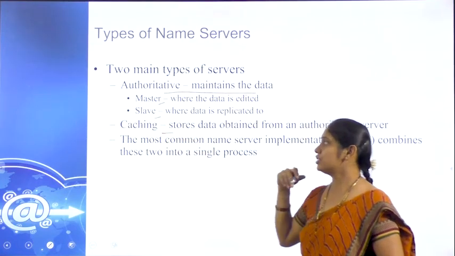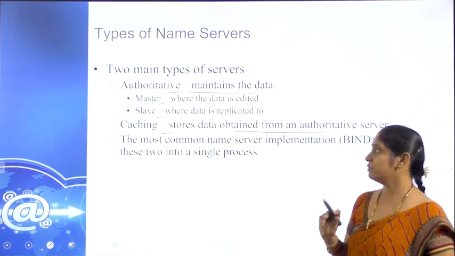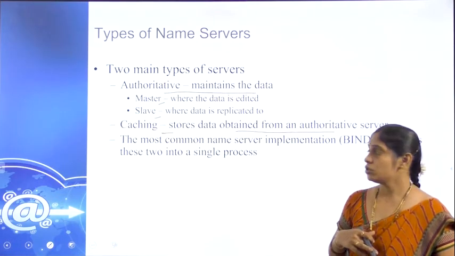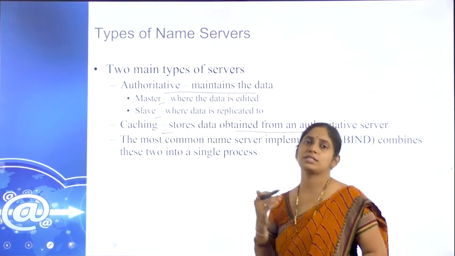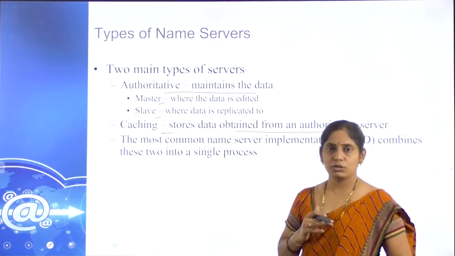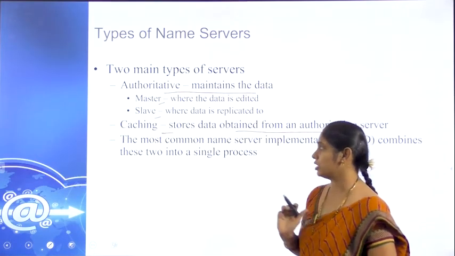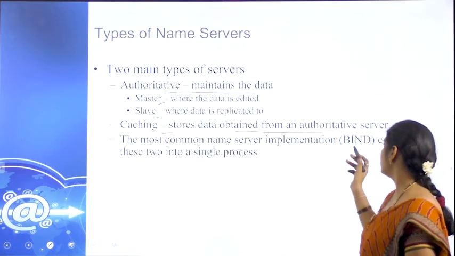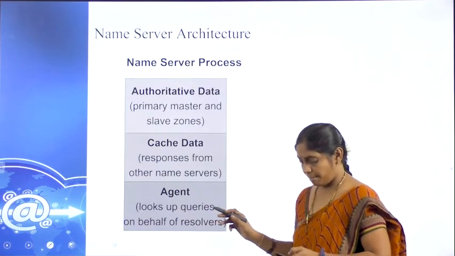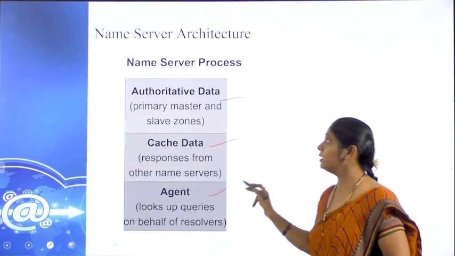And the next one is caching, which stores the data obtained from authoritative servers. Cache is for copying the content. We know cache memory is for maintaining the data. So caching is nothing but the content we requested or accessed from the respective server being maintained as a copy in the respective local servers, called caching. The most common name server implementation is BIND, which combines authoritative data, cache data and agent.